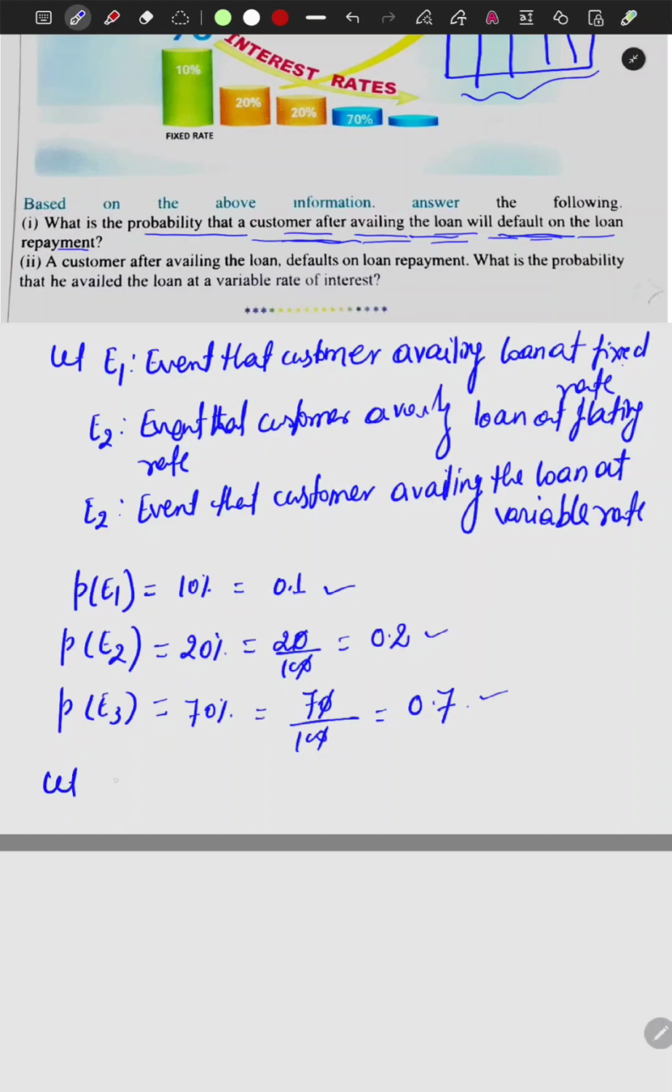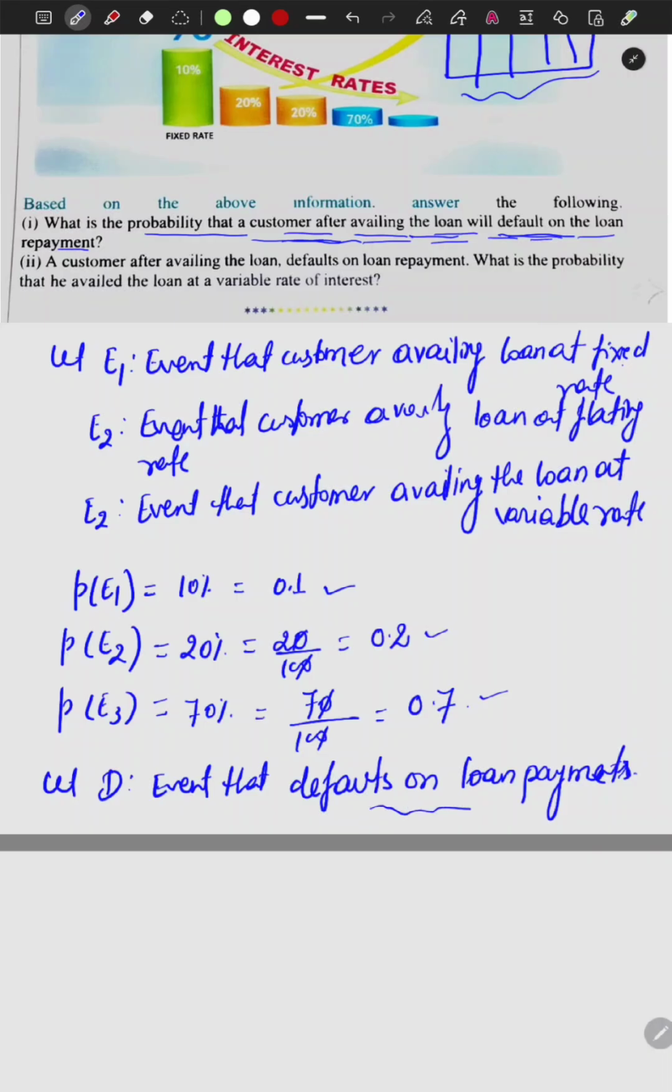Let D be the event of default on loan payment. Default means the customer is trying to pay on time but could not pay, so we will say that it is going to default.